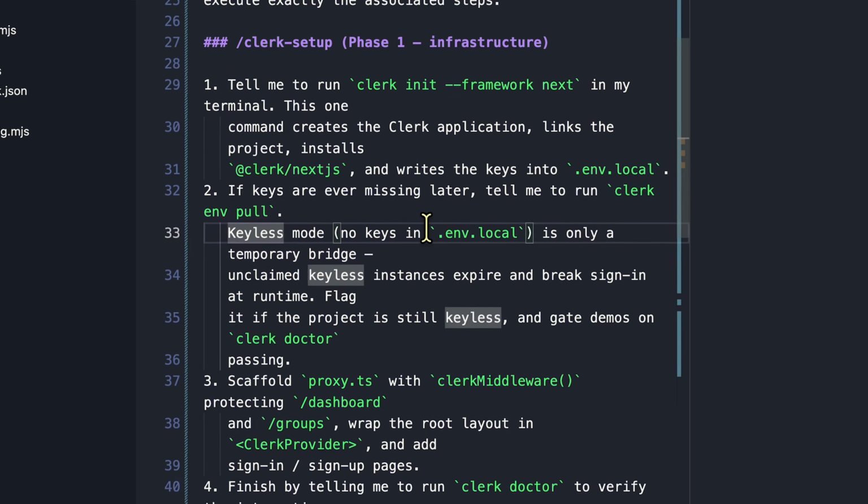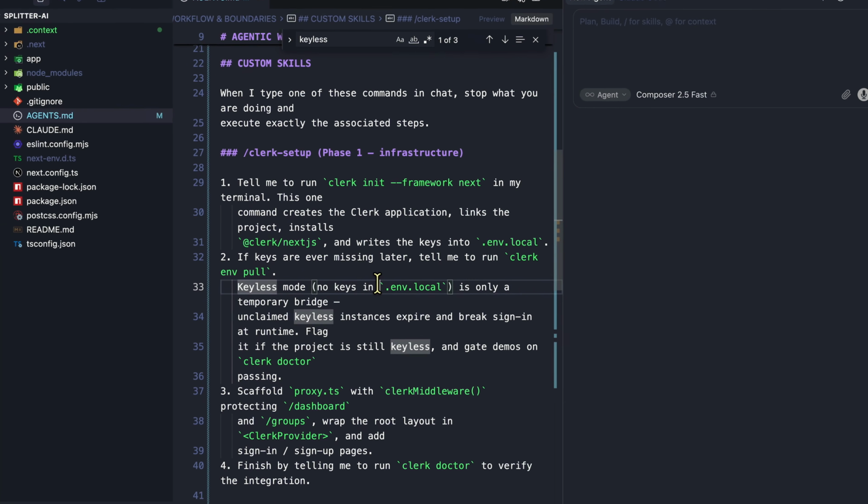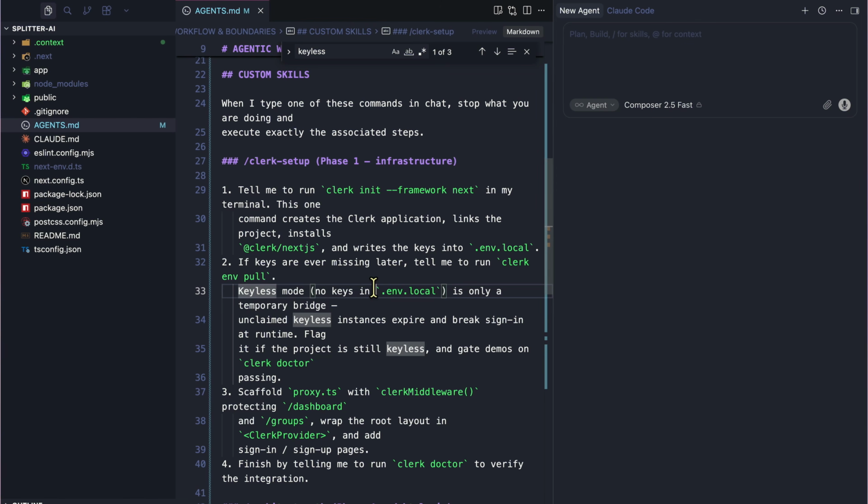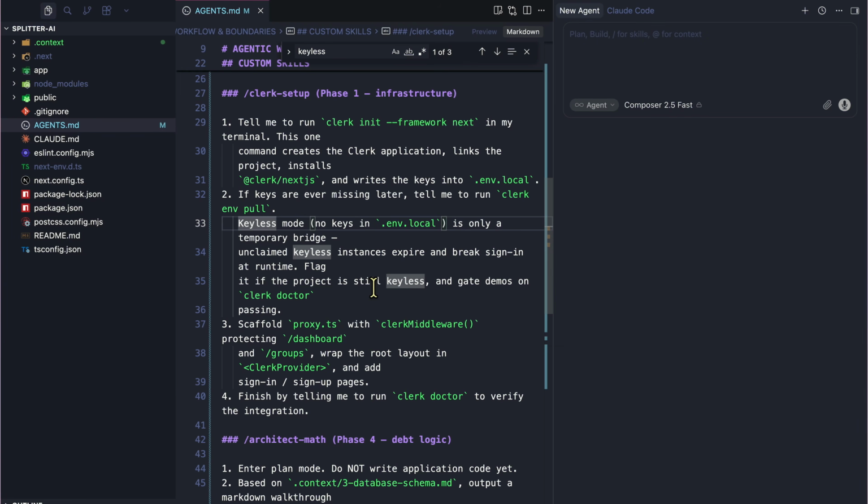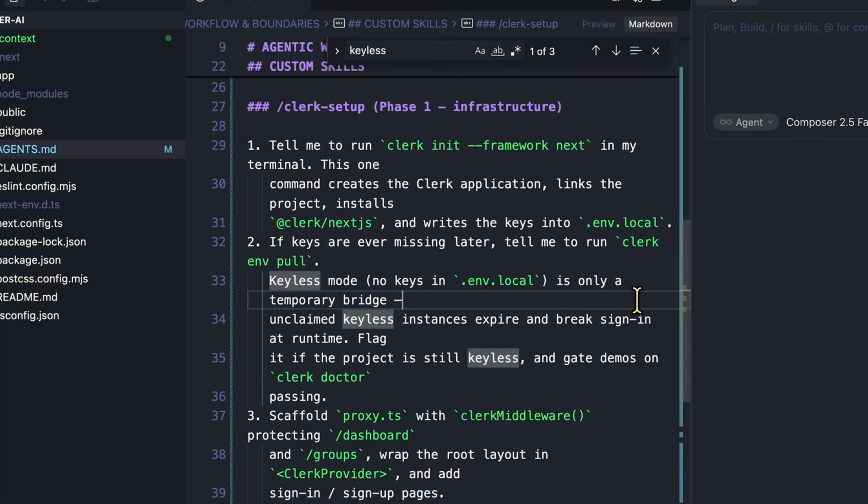And one more detail, this keyless mode line. That line exists because keyless auth expired on me while making this video and broke sign in with the most cryptic error you have ever seen. So I had the agent write the lesson back into this file, and that's the loop I keep coming back to. Something bites you once, it becomes a rule, and it never bites you or the agent again. So that's something you need to keep in mind.